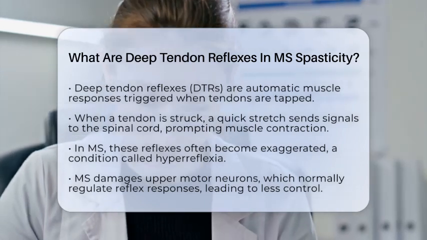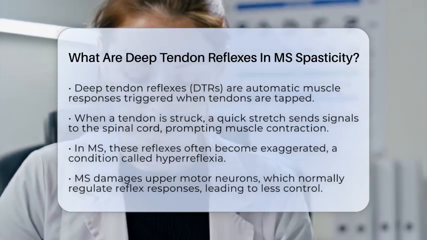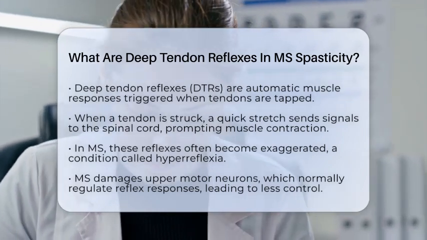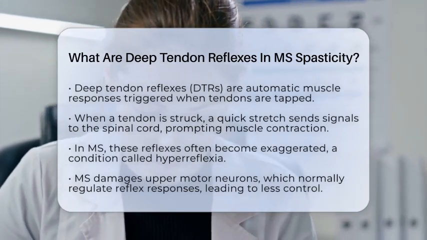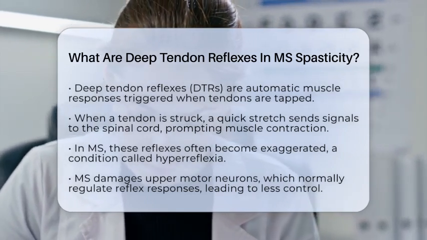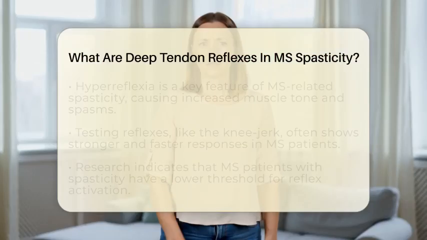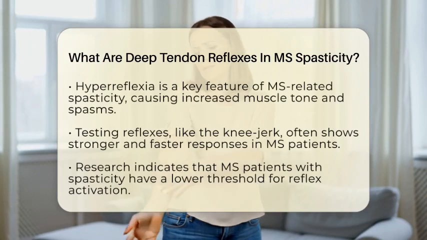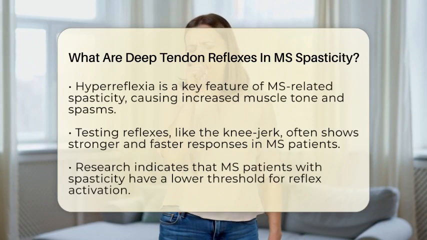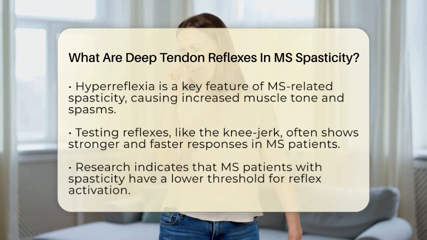In people with multiple sclerosis, or MS, this reflex process often becomes exaggerated. This condition is known as hyperreflexia. MS damages the upper motor neurons, which are nerve pathways in the brain and spinal cord that normally help control and inhibit reflex responses. When these pathways are damaged, they can't regulate reflexes properly. As a result, the reflexes become more intense, brisk, and sometimes even uncontrollable. This increased reflex activity is a key feature of spasticity, which is common in MS.